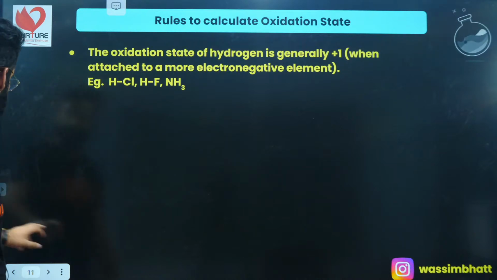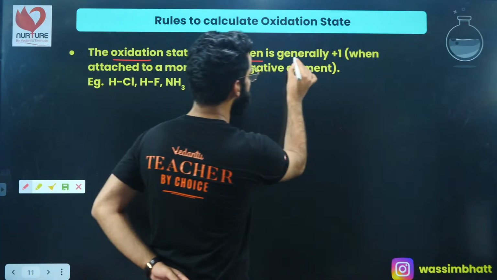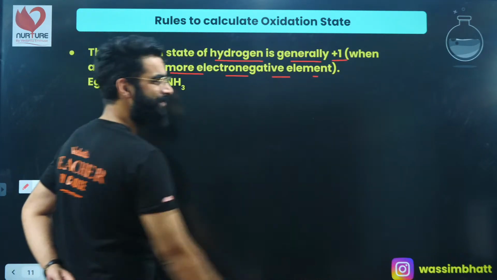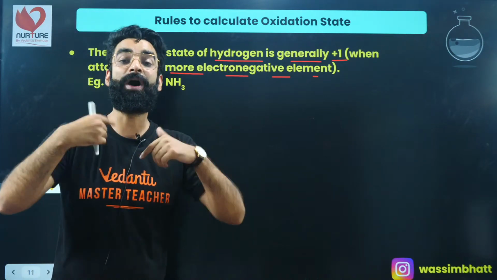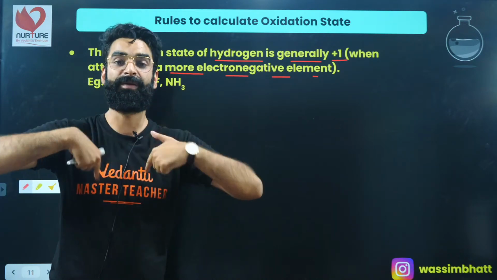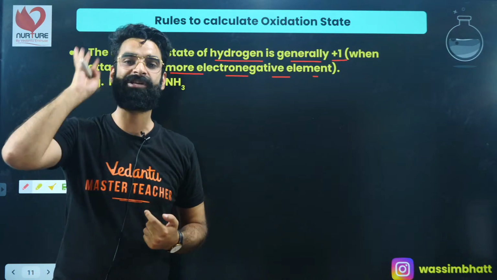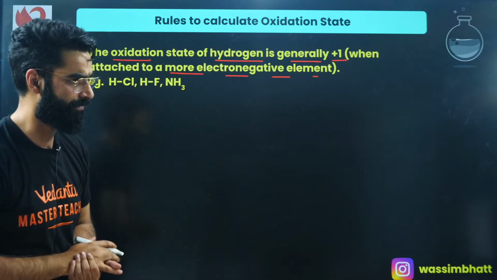Now the third rule. The oxidation state of hydrogen is generally taken as +1 when attached to a more electronegative element than itself. Whenever hydrogen is attached to a more electronegative element than itself, then the oxidation state of hydrogen will be taken as +1.